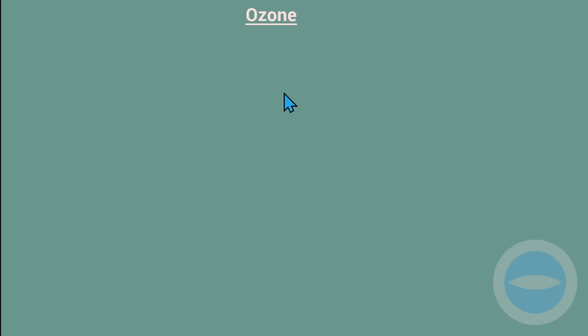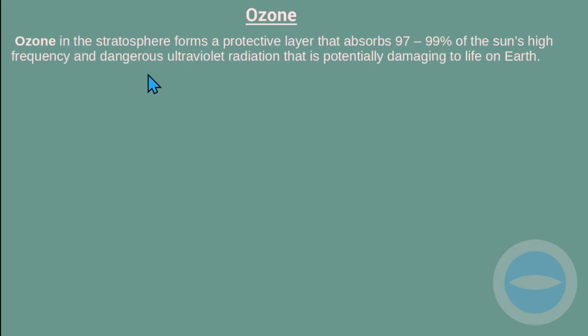And then next up, let's look at the ozone. What is ozone? Ozone in the stratosphere forms the protective layer that absorbs 97 to 99% of the sun's high frequency and dangerous ultraviolet radiation that is potentially damaging to life on Earth. When we talk about the stratosphere, we talk about the region above the atmosphere.